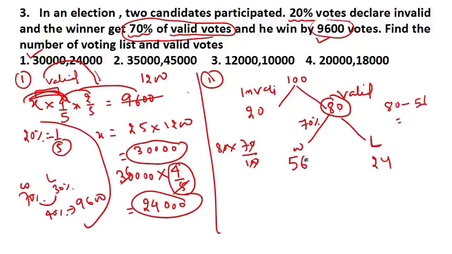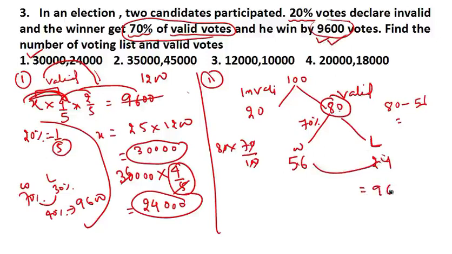Always remember the sum has to be equal to this. From this 80 only you are getting winner and loser, so their sum has to equal the valid vote. So if you know the winner, just subtract to get the loser number. Now their difference is given